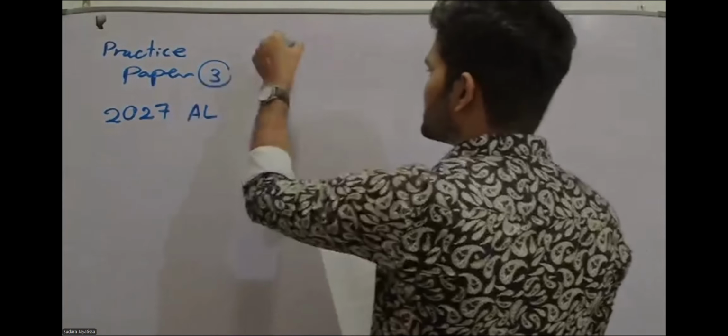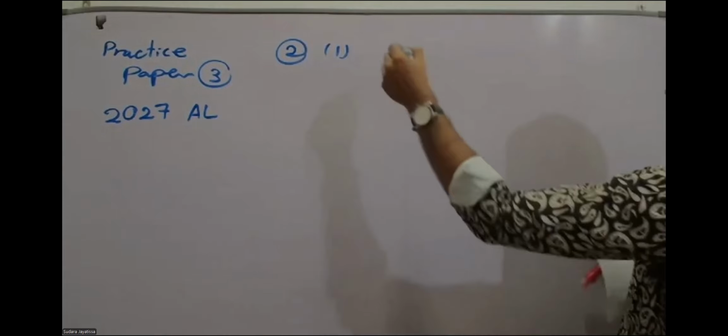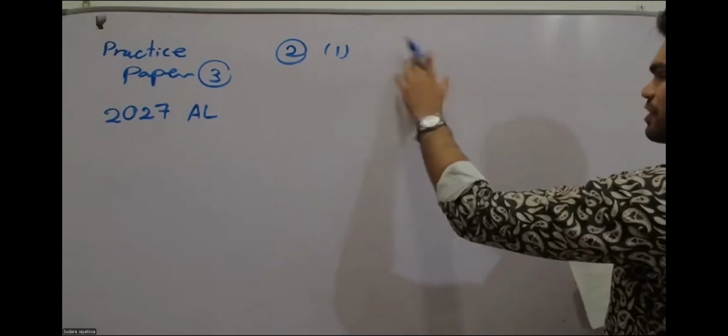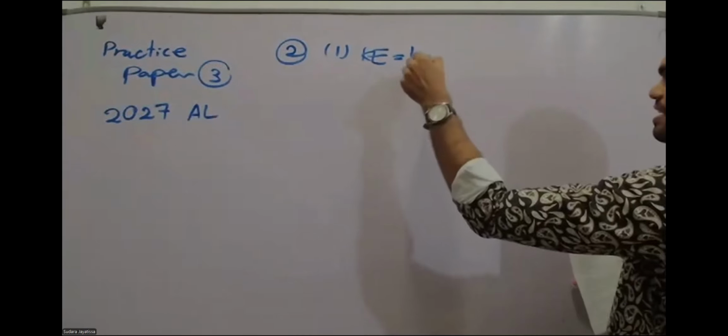So for the first statement of the second MCQ, you can say that if the paddle wheel is rotating, that means it has kinetic energy.